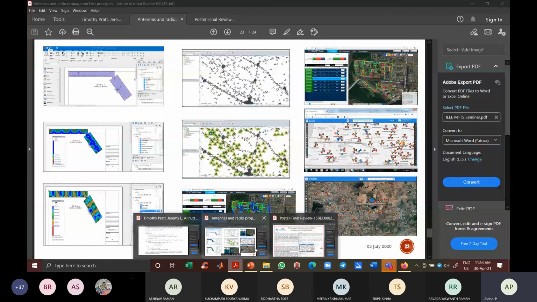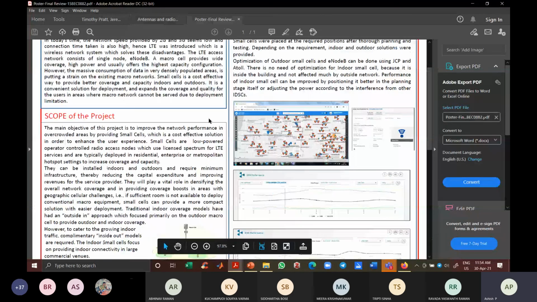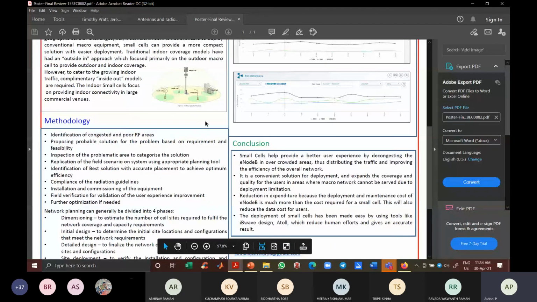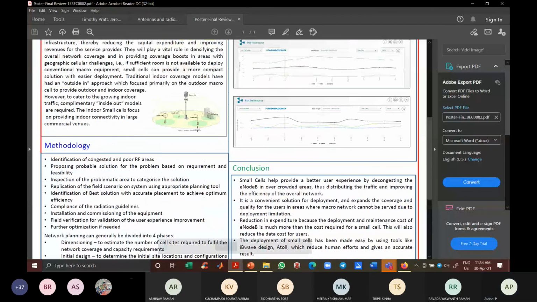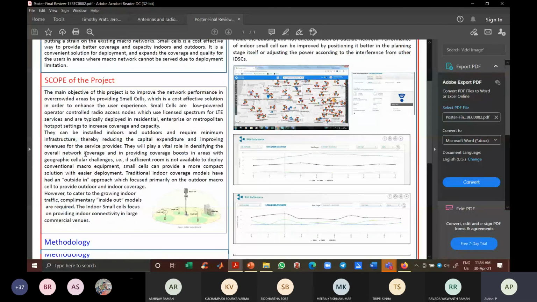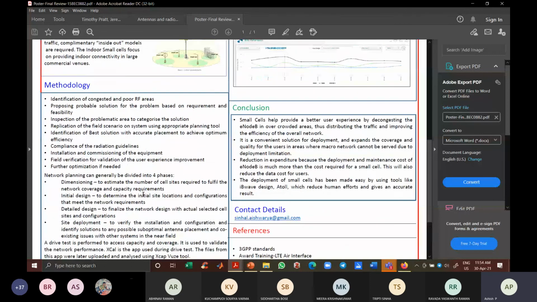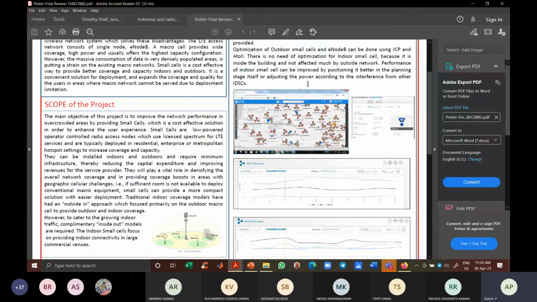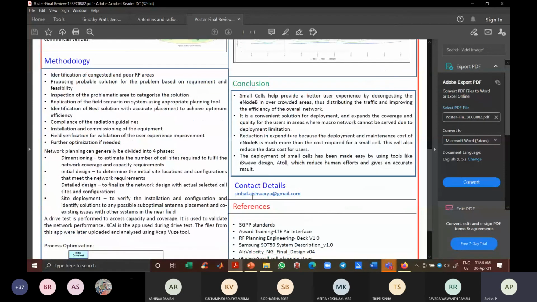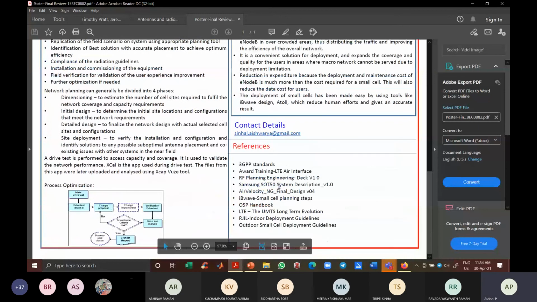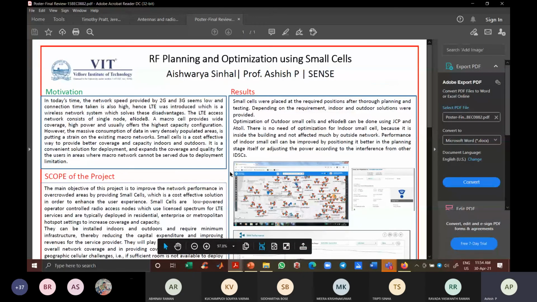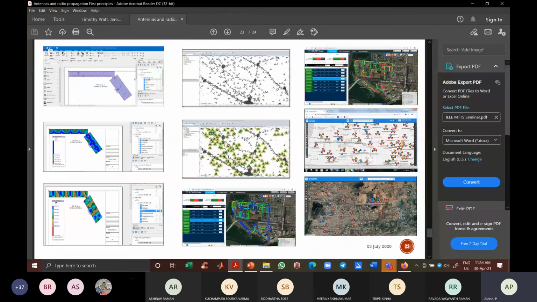When you go for final year, you have to prepare this kind of poster for your project. What is the motivation, scope of the project, methodology, flowchart, results, conclusion, and references. Who are you? Who is your guide? What is your topic? All these things you have to tell.